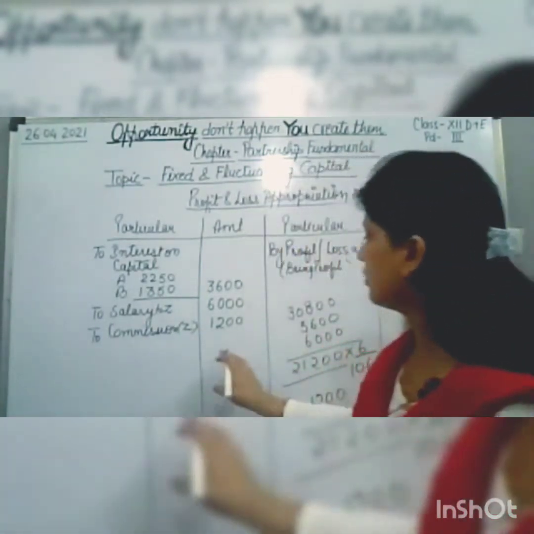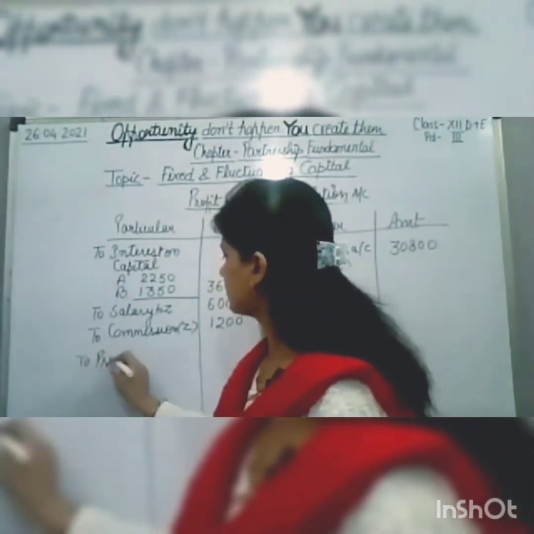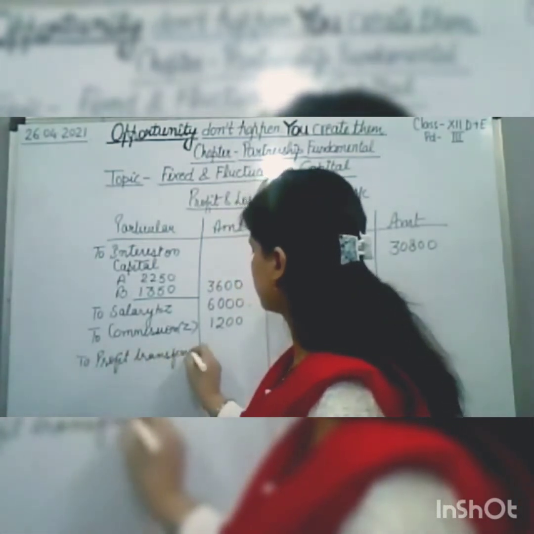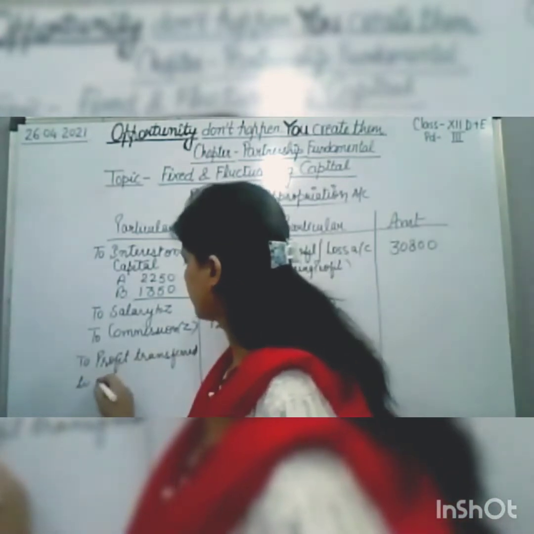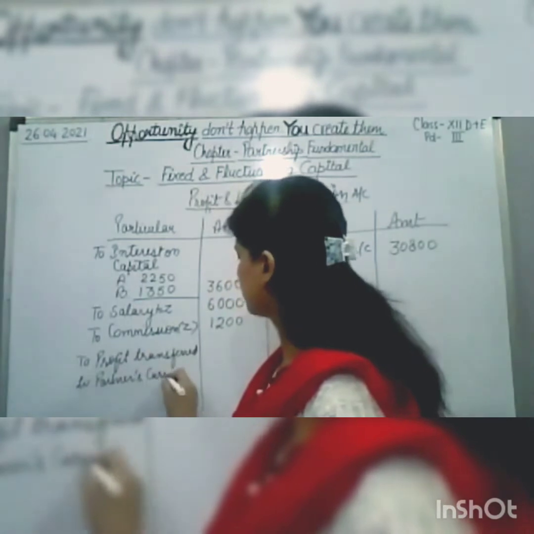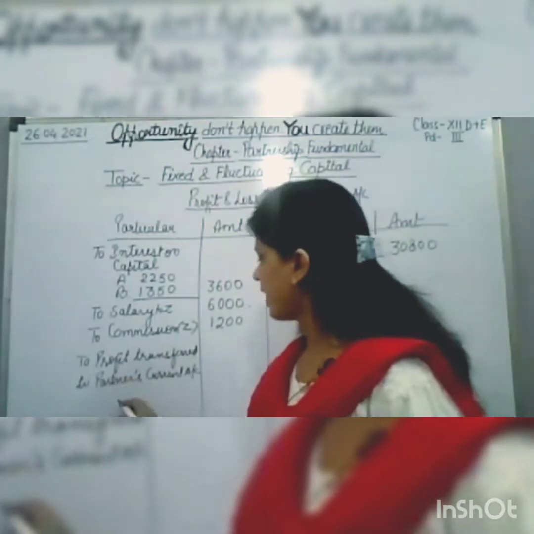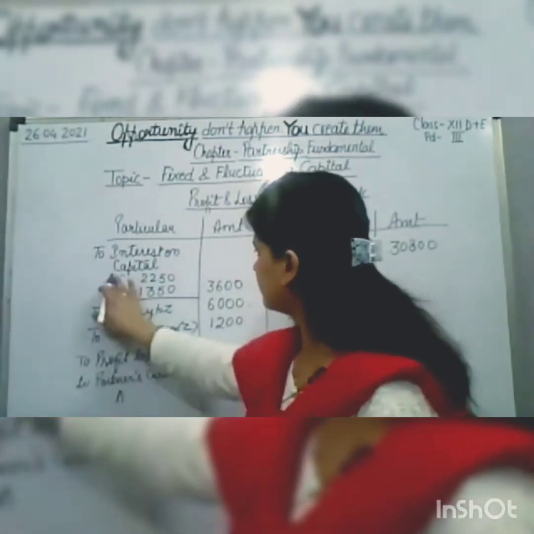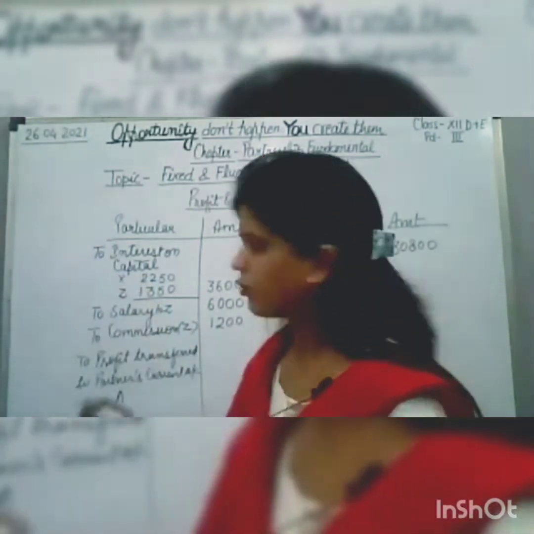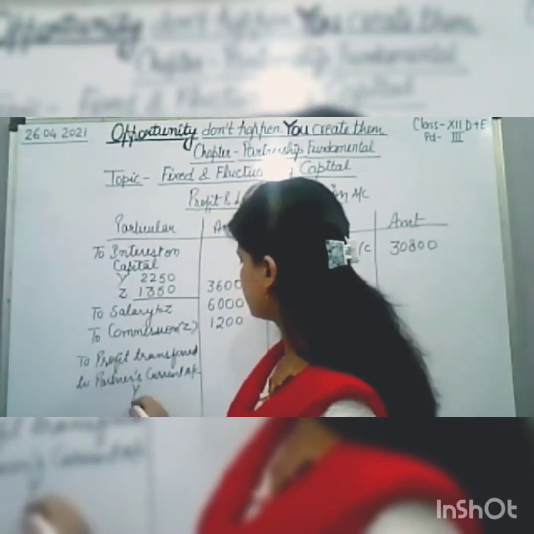So here you will write profit transferred to partners' current account, for Y and Z.